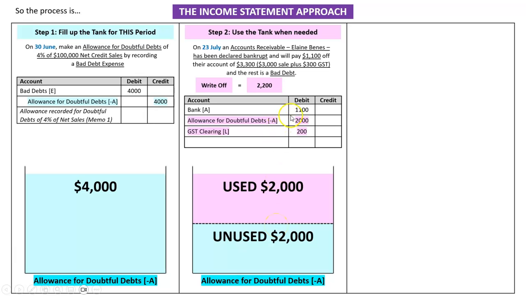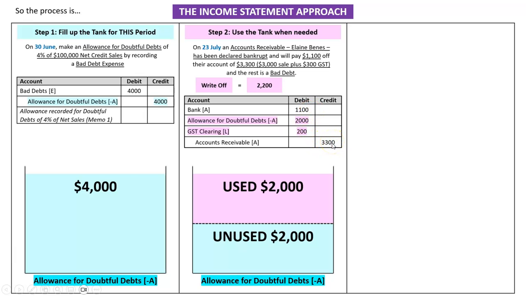And all that happened was, if we add up these 3 numbers, Elaine Bennis owed us $3,300. She paid $1,100. We used up our allowance of $2,000 for doubtful debts. We wrote off or decreased the GST by $200. If we add up these 3 numbers, we're going to decrease accounts receivable, which is an asset, so it's a credit, by the total of these 3 numbers, which is $3,300.